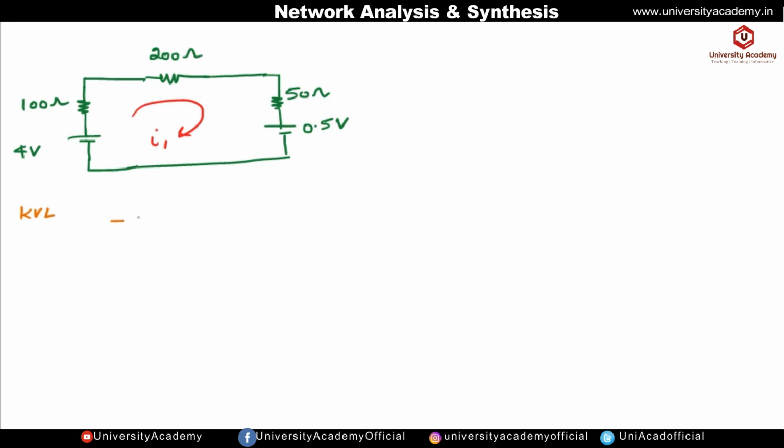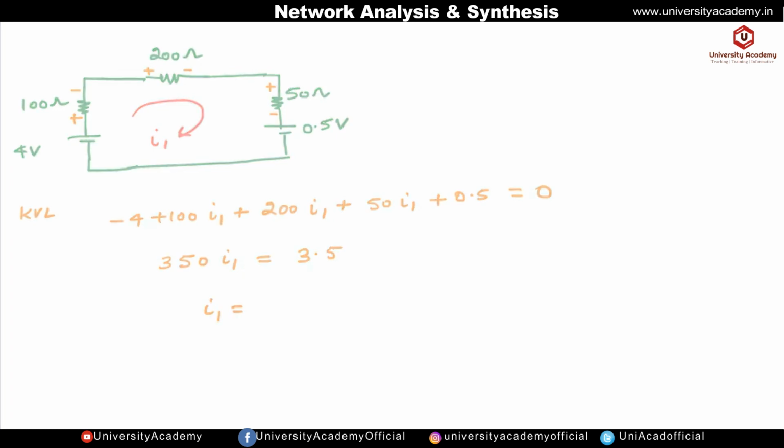So let us start from here. The first sign that comes, we will consider, is minus 4. So current is entering into this terminal, so this is plus and minus, and this is plus and minus, because current enters here and it will leave from here, and this is positive and this is negative. So this is plus 100, and current flowing is I1, then plus 200 into I1, plus 50 into I1, and this positive terminal is coming first, so this is plus 0.5. The sum of all the voltages is equal to 0, so it will be equal to 350 I1, it is equal to 4 minus 0.5, so it is equal to 3.5.